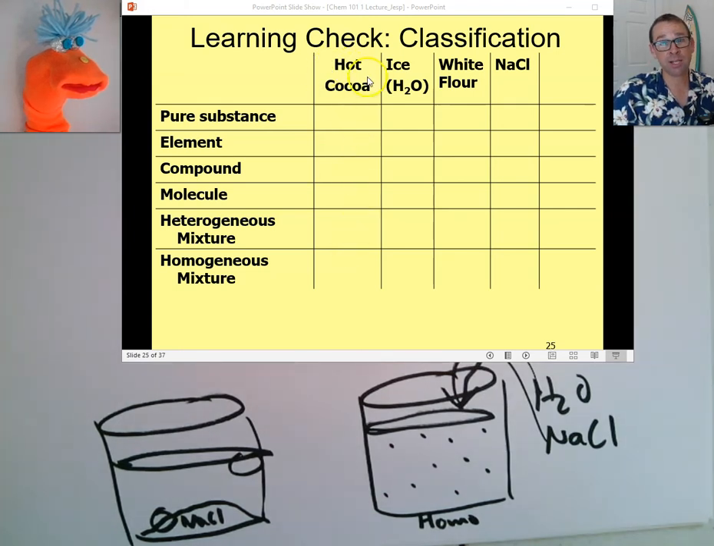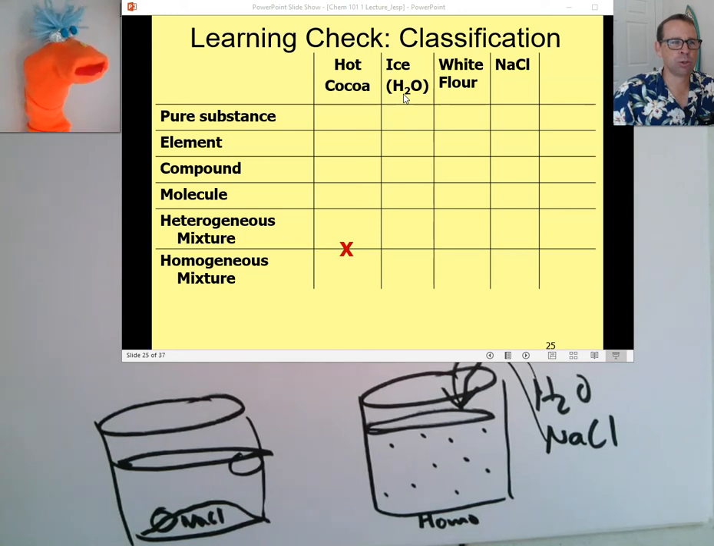And for that matter, if they're taking cocoa beans and grinding them up, a cocoa bean is a living organism. It has so many different compounds in there. So when you grind it up, you have a lot of different compounds. So this is going to be a heterogeneous mixture or maybe a homogeneous mixture, depending on how you like your hot cocoa. How about ice?